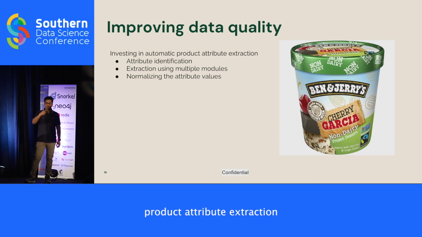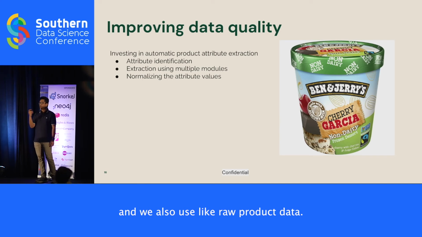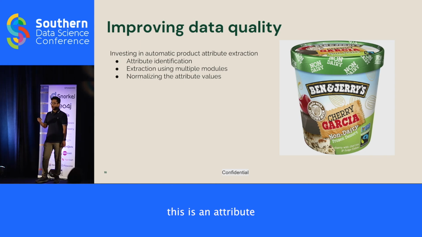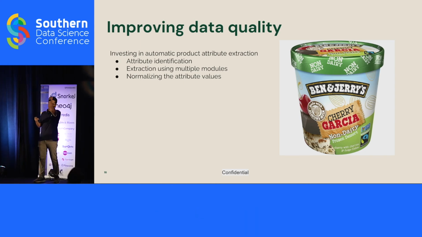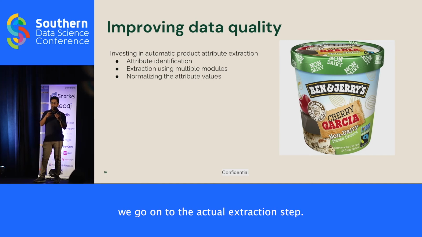And we do this attribute identification by using domain knowledge experts who know these products inside and out. We also use external databases like Wikipedia to try to identify which attributes should be associated with products. And we also use raw product data. Sometimes just looking at the name, you'll be like, this is an attribute that needs to be associated with the product. After that, we go on to the actual extraction step.